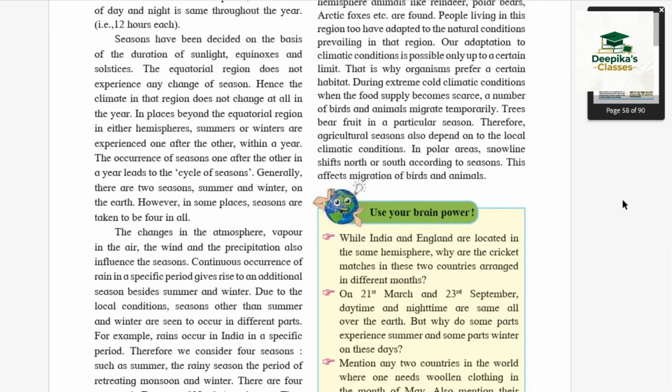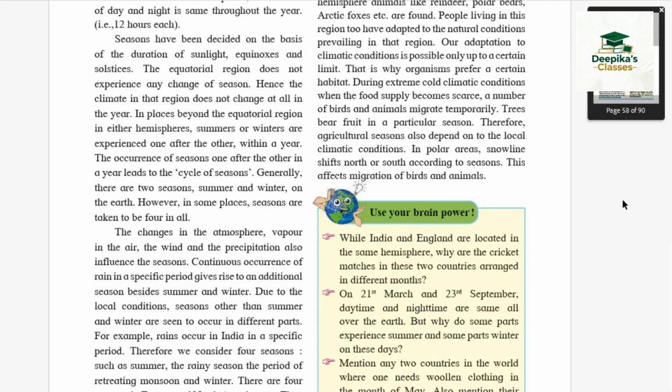In places beyond the equatorial region in either hemisphere, summer and winter are experienced one after another within a year. The occurrence of seasons one after the other in a year leads to the cycle of seasons. Generally, there are two seasons, summer and winter, on the earth. However, in some places, seasons are taken to be four in all.